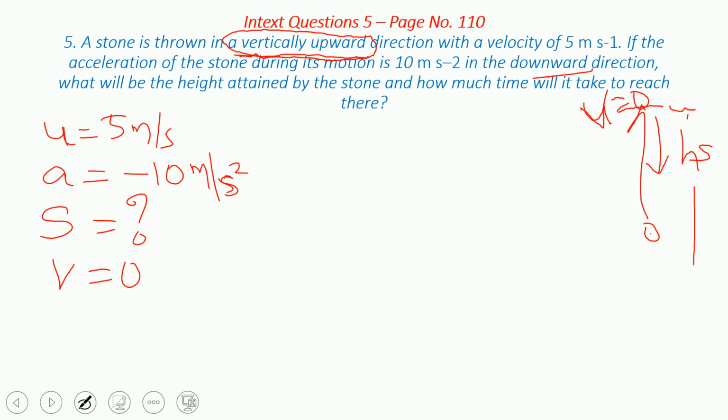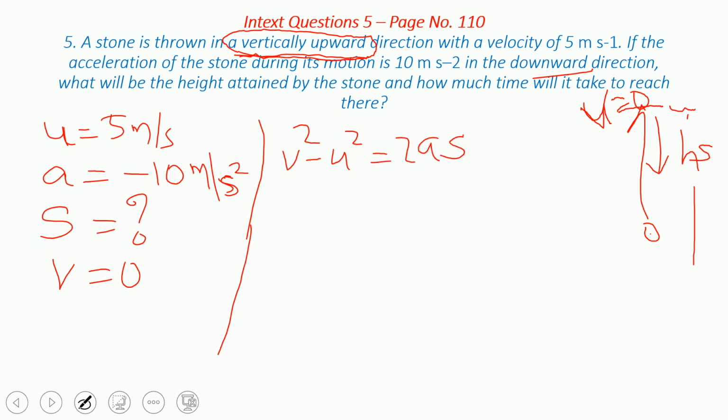Now we have to find S. Everything else is given. T is not given, and we have to find the displacement. Then what you have to use is V square minus U square is equal to 2AS.